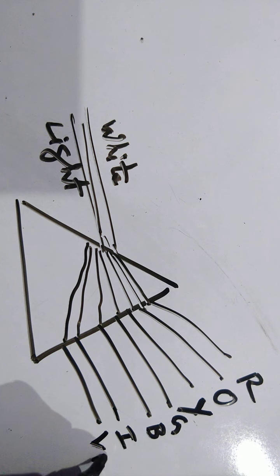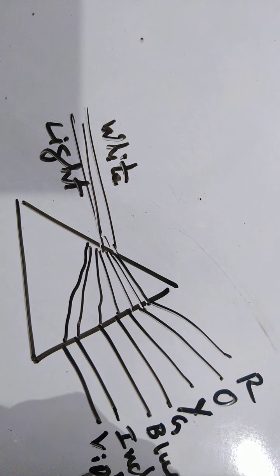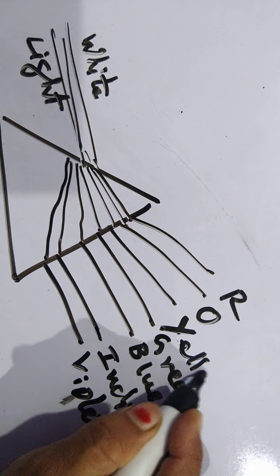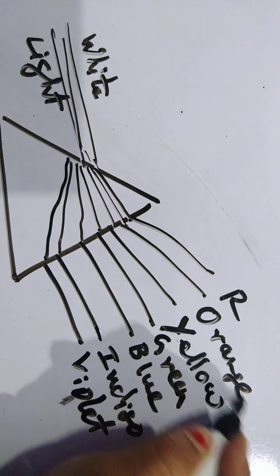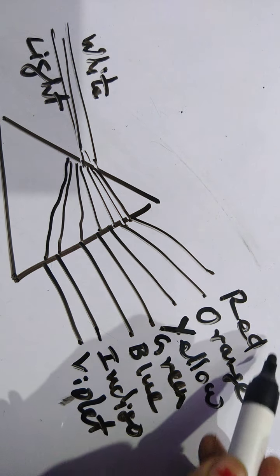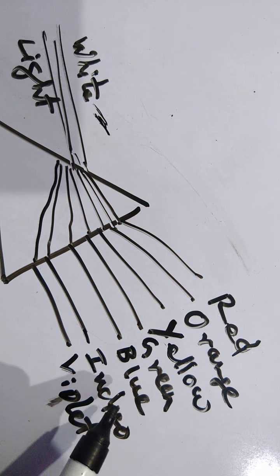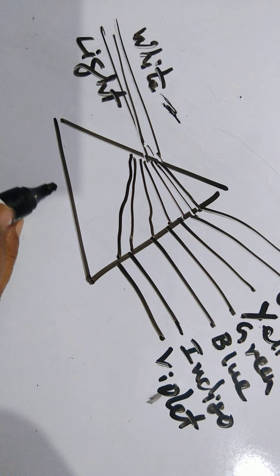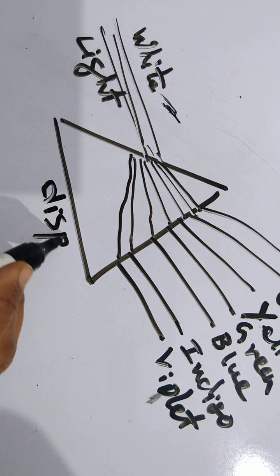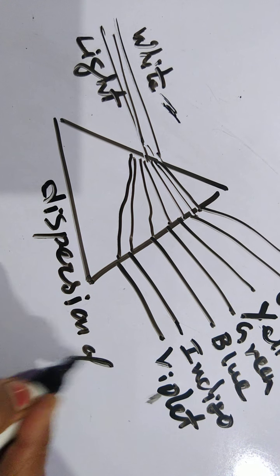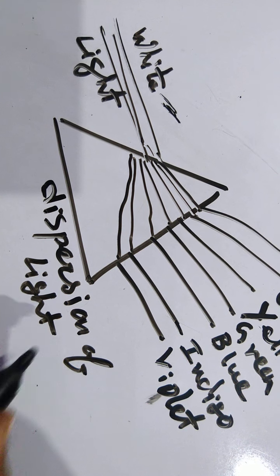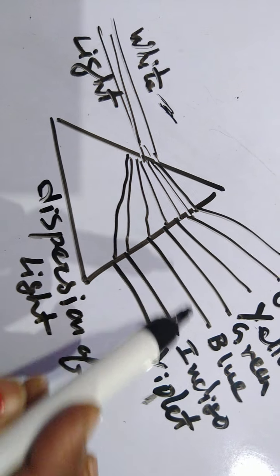VIBGYOR. This is violet. This is indigo. This one is blue. This one is green. This one is yellow. This is orange. And this is red. So these are the constituent colors of white light. VIBGYOR. And this whole phenomenon is known as dispersion of light, because light gets dispersed into its constituent colors.